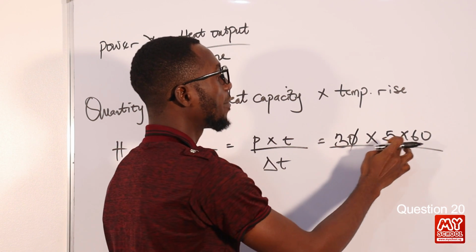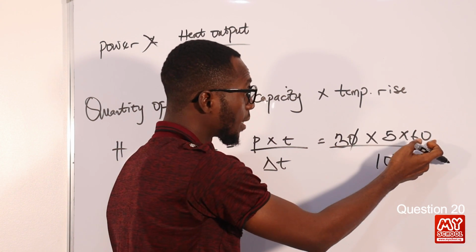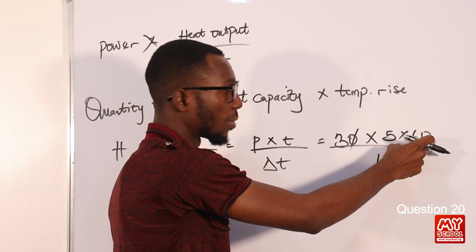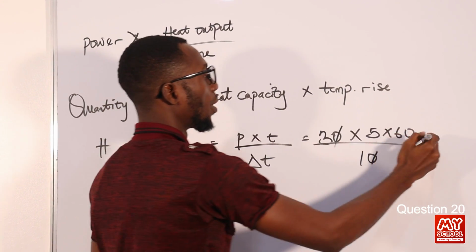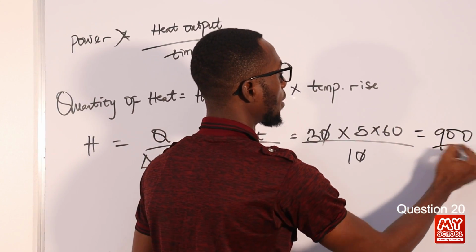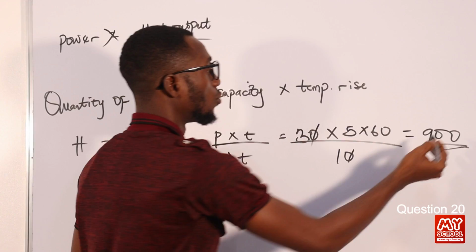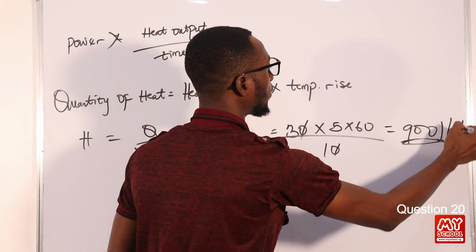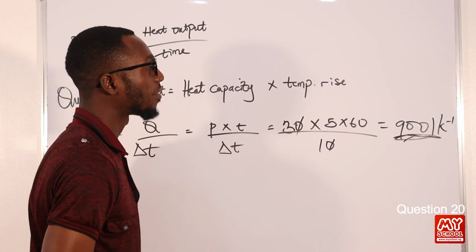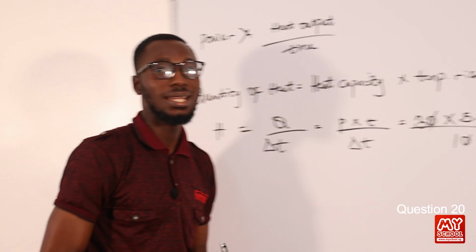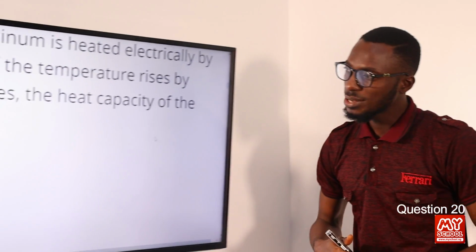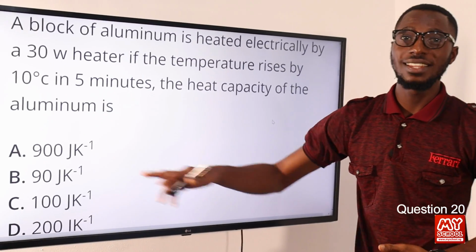So we have 5 times 6. For 5 times 60, we have 300. 300 times 3, we have 900. So this is what we have, 900 joules per Kelvin. Let's see if we have 900 given to us in the options provided. Yes, we can find that in option A, so option A is the correct option.